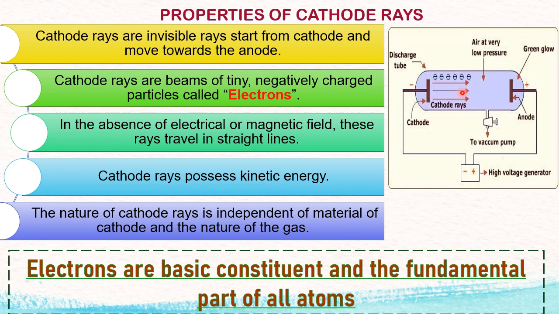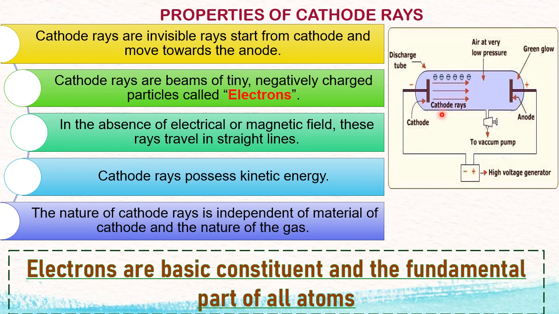Next property: cathode rays possess kinetic energy. How? Here he has placed a small paddle wheel. When cathode rays hit this small wheel, it started rotating in the clockwise direction. That means their energy is transferred to the mechanical part. Energy was transferred to the wheel and it started rotating. That means cathode rays possess energy, kinetic energy, responsible for the movement.